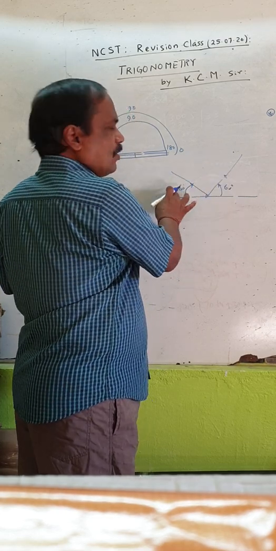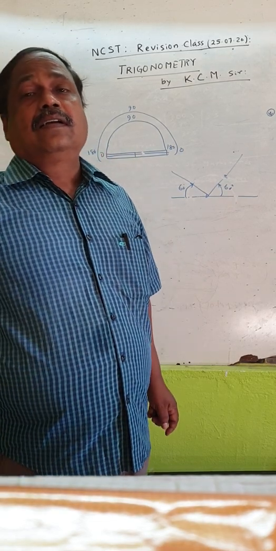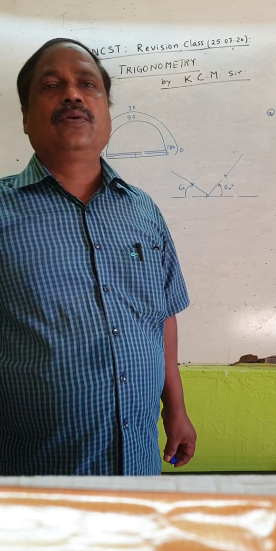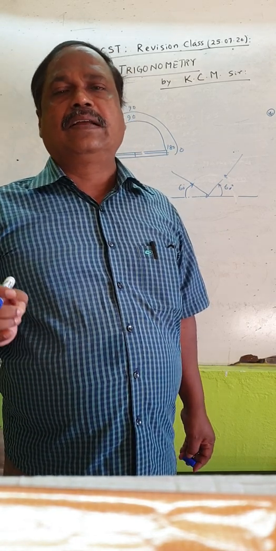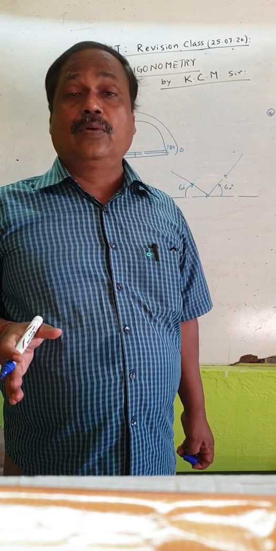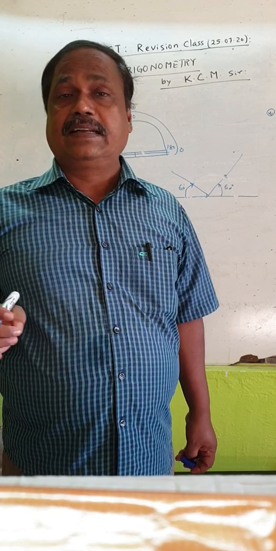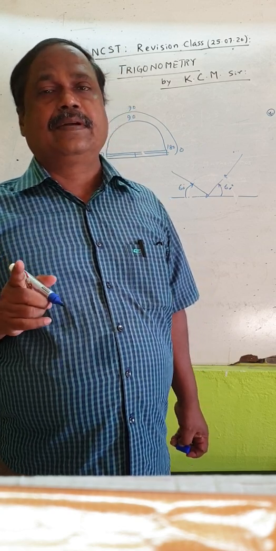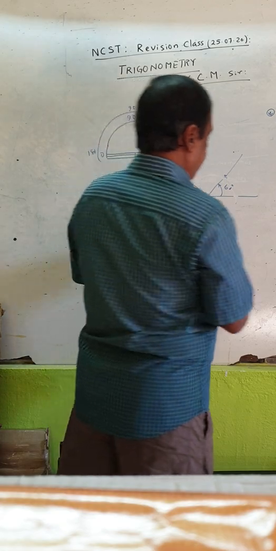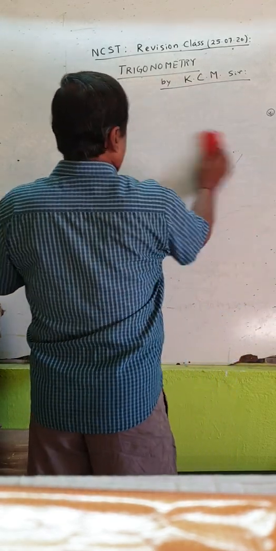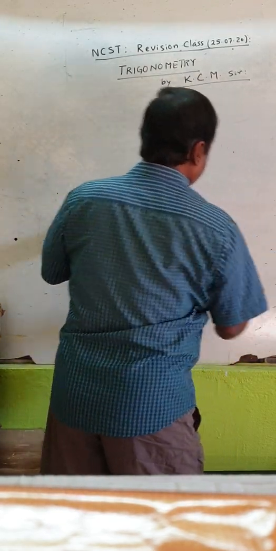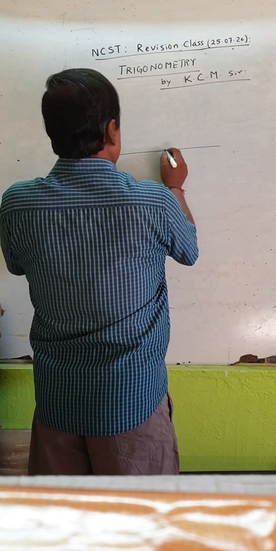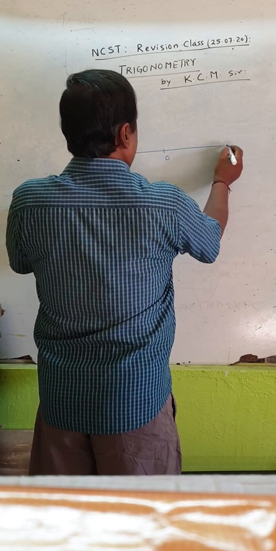Actually, this is correct, this is not correct, because there is a convention of measuring angles. In school days, you did not know what the convention of measuring angles is. Also, you did not know what a positive angle is, what a negative angle is. That I am explaining to you, be attentive. Actually, this is X, O, X dash O, X.